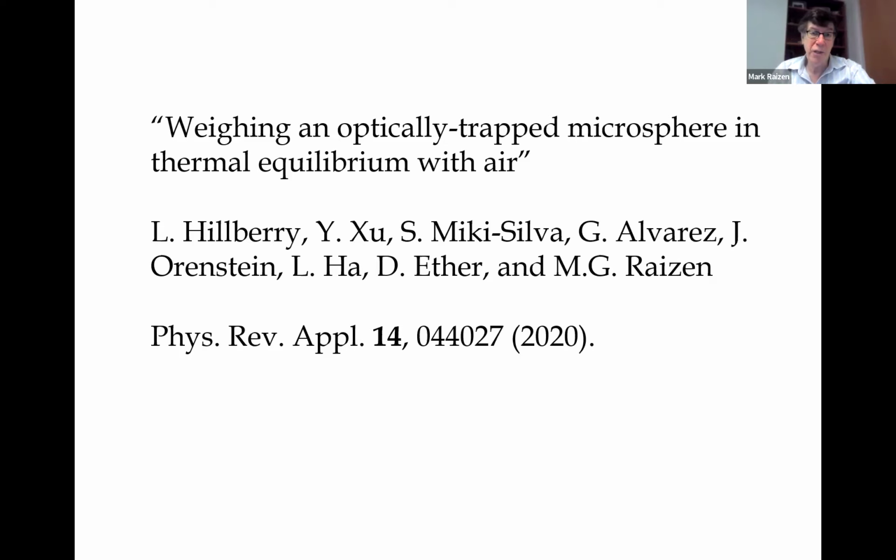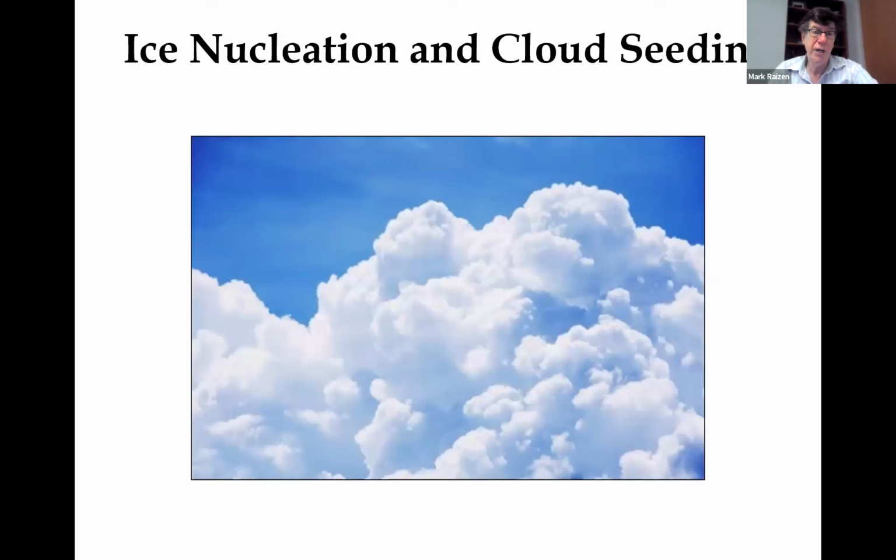This result was interesting for several reasons. It showed that we could actually do a very fast determination of the mass of a particle, which I don't know any other way to measure on such a fast time scale. And this could be useful for a number of things. For example, to study heterogeneous nucleation, where a particle accretes mass in time.